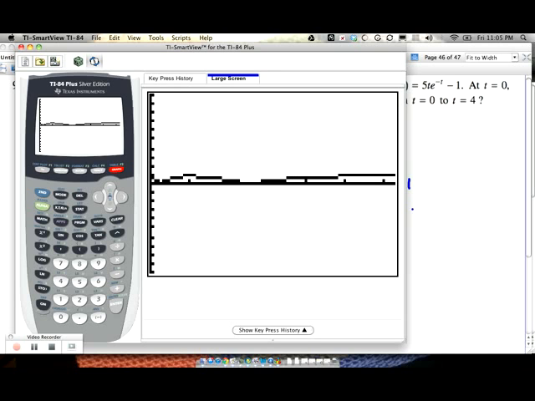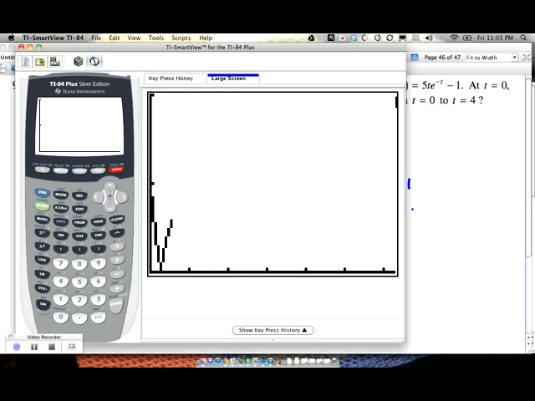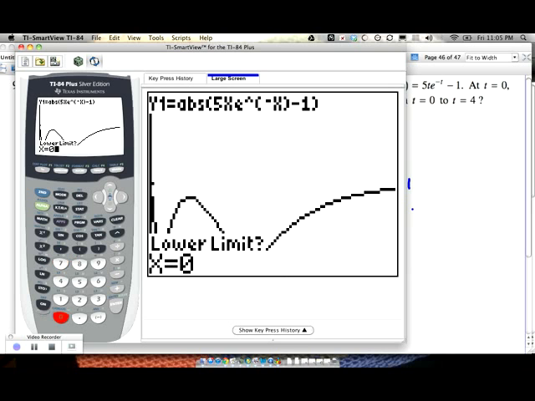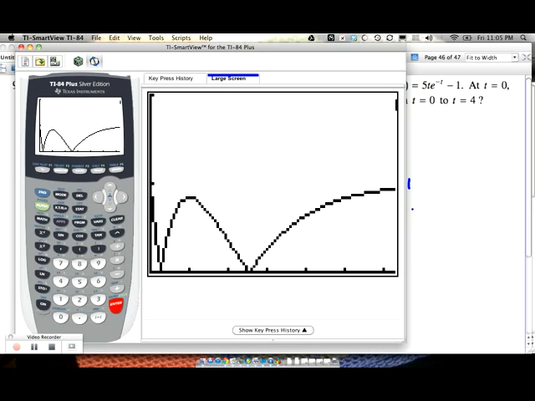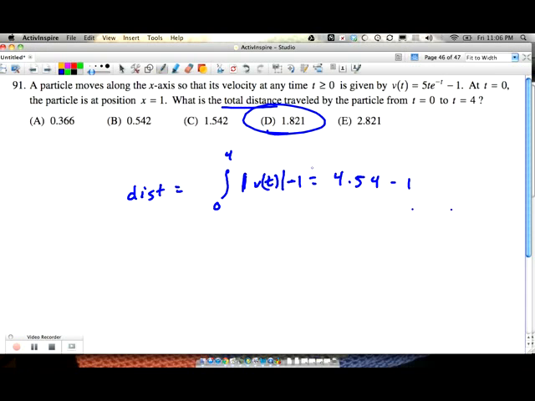Just so you guys can see a better picture of what's going on, I'm going to change my y values from the lowest, let's say 0 because we're not going to be negative, up to maybe 2. Okay, so we're going from 0 to 4. So we're doing this area plus this little piece right here too. To add those three areas together, I'm just going to do second calculate, and then my answer here. The lower limit is 0. The upper limit is 4. And what do we get? 1.82. D is your answer.